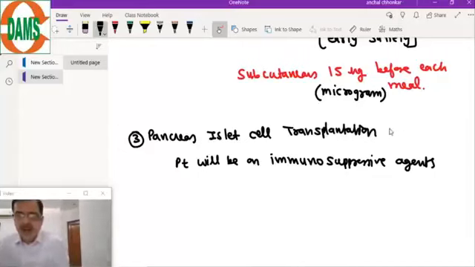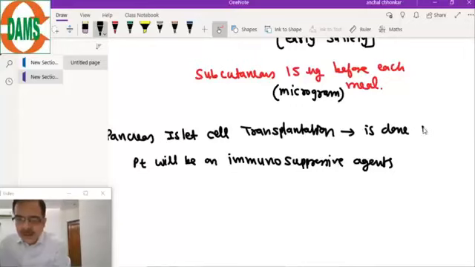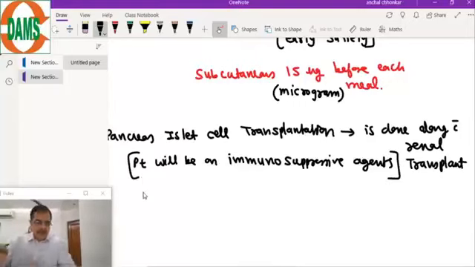So the indication nowadays for pancreatic islet cell transplantation is that it is done along with renal transplant. Because in a renal transplant, patient will also be taking the immunosuppressive agents. So therefore this treatment option is approved when patient is undergoing renal transplantation for end stage renal disease.